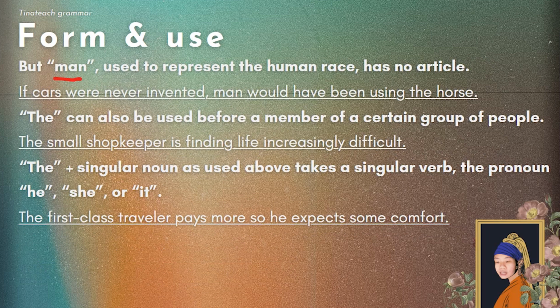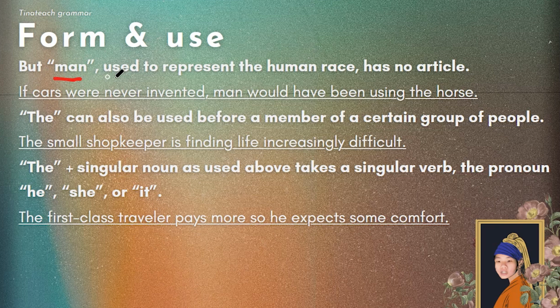Let's move on to the last part. Man with no article, meaning the human race, okay? This is an exception. You cannot use the with man if you mean to say the human race. If you say the man, that means a guy or a male person, right?